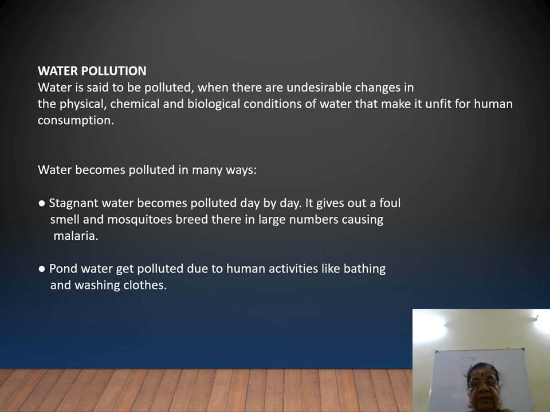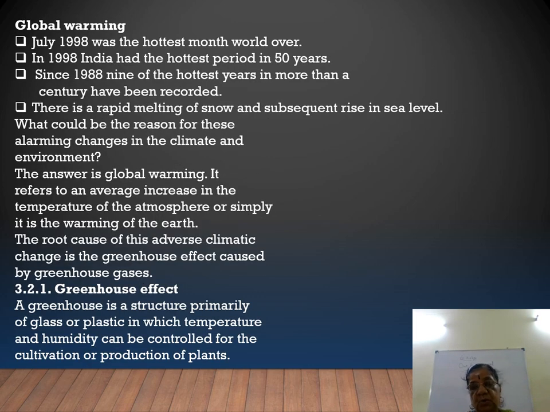Stagnant water becomes polluted day by day, it gives out a foul smell and mosquitoes breed there in large numbers, causing malaria. And pond water gets polluted due to human activities like bathing and washing clothes, right?